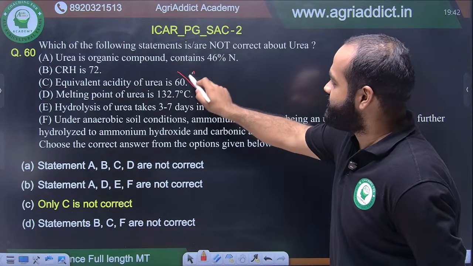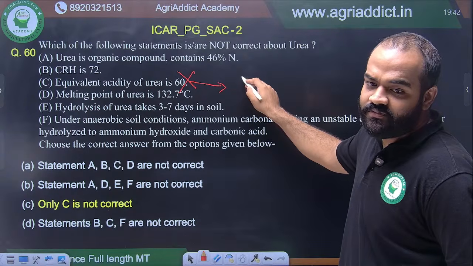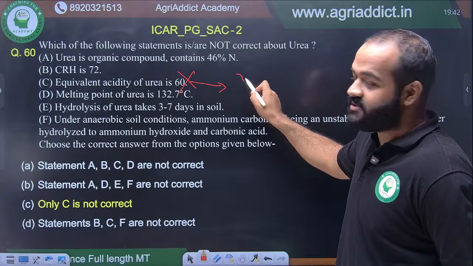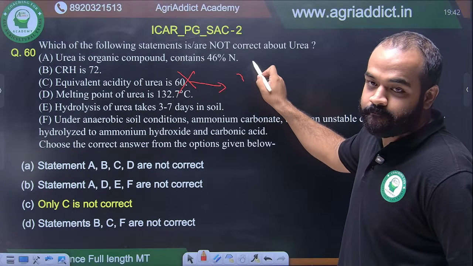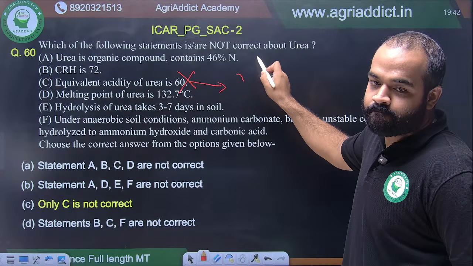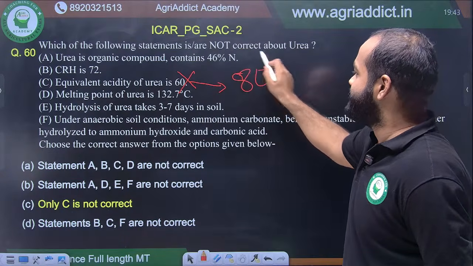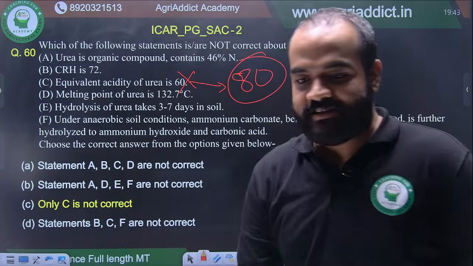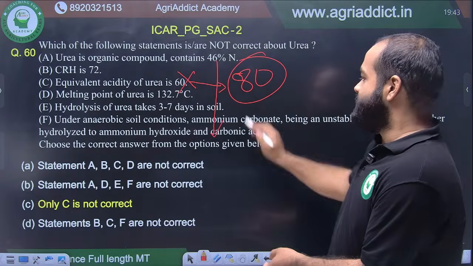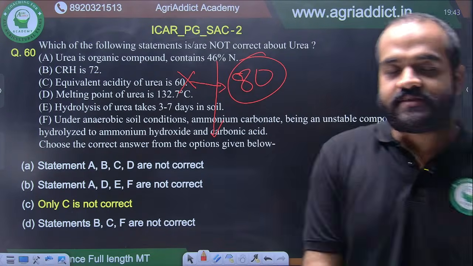Only C is not correct because the equivalent acidity of urea is, can anyone tell? I think all of you should tell. Tell me and I will write what is the equivalent acidity of urea. Yes, you are perfectly right. It is 80. So उसको छोड़ के बाकी जितना भी statements यहाँ पे है all are correct. So this is the 60 questions and tomorrow we will discuss another 60.